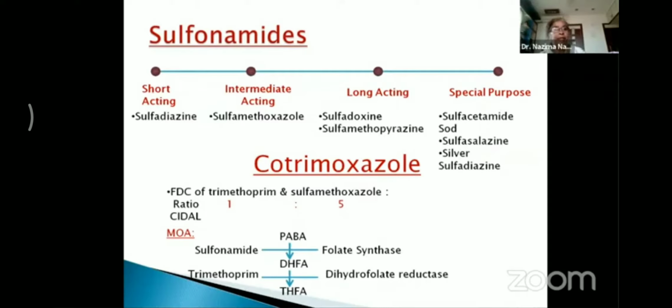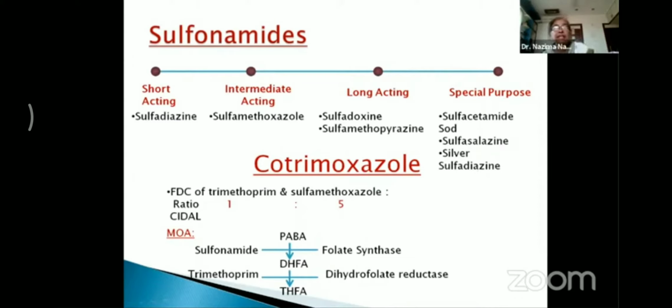Under short-acting, we have drugs like sulfadiazine; intermediate-acting, sulfamethoxazole; long-acting, sulfadoxine and sulfamethopyrazine; and those for special purpose, that is sulfacetamide sodium, sulfasalazine, and silver sulfadiazine. Now, these drugs were the initial drugs to be used clinically.